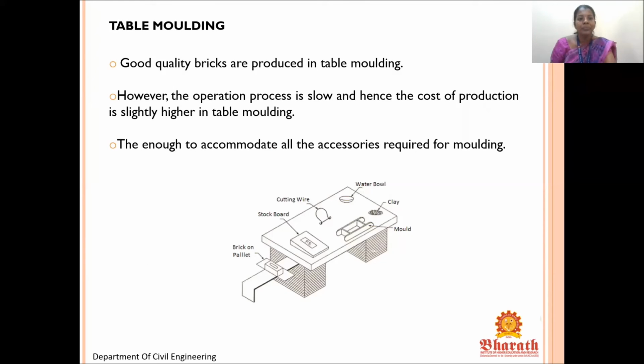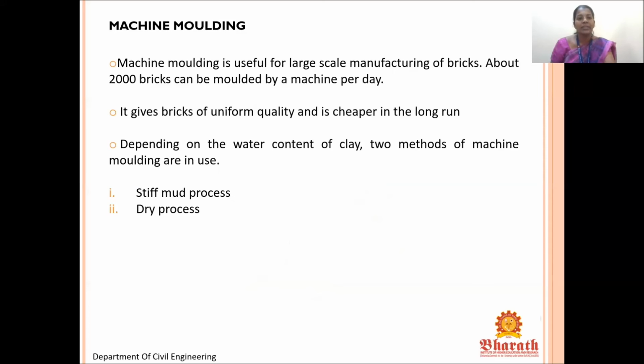Here you can see in table molding, you have a water bowl, you have clay, you have a mold, a stacked board, cutting wire and bricks on a pallet which will be passed to the dry yard. So good quality bricks are produced in table molding. However, the operation process is slow and hence the cost of production is slightly higher in table molding. The table is large enough to accommodate all the accessories required for molding. In the table, you can access everything.